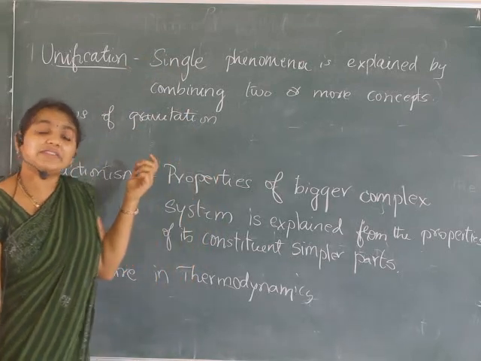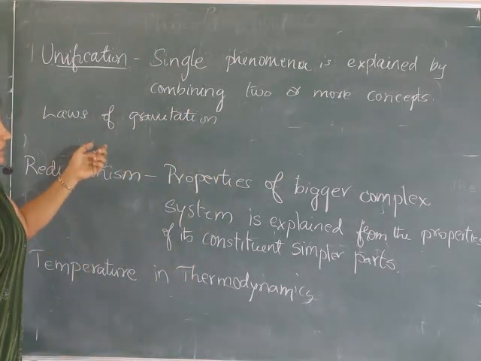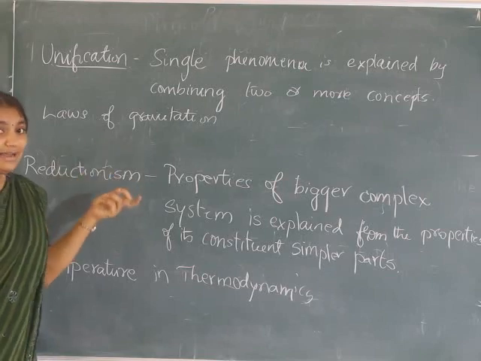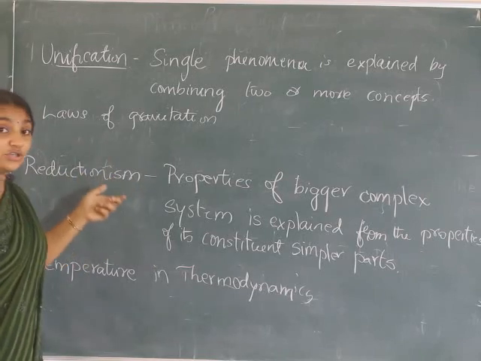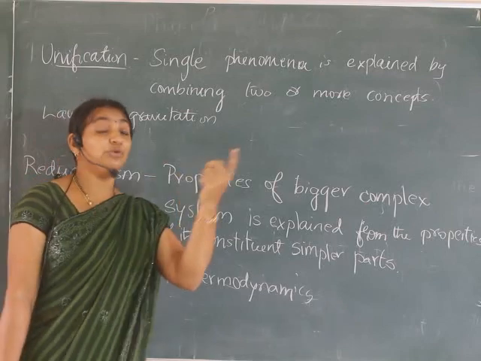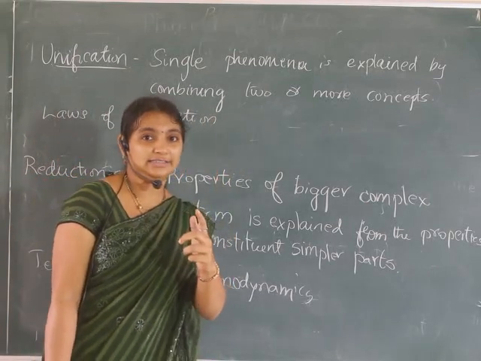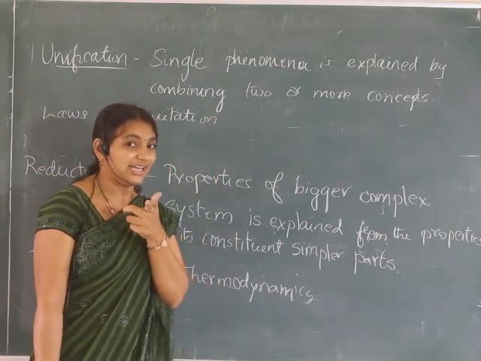This law of gravitation is not only explaining that apple, why it is falling on the ground, but it also explains why the moon is revolving around the earth. It is because of the gravitation, correct?